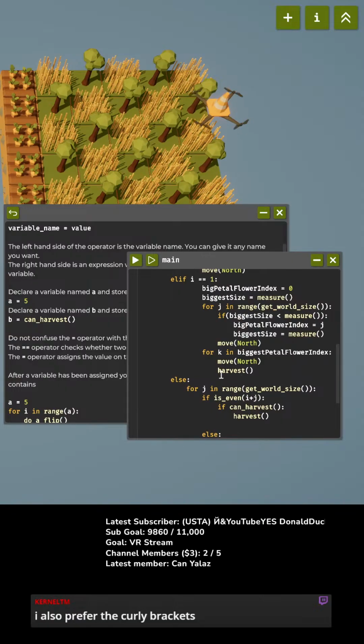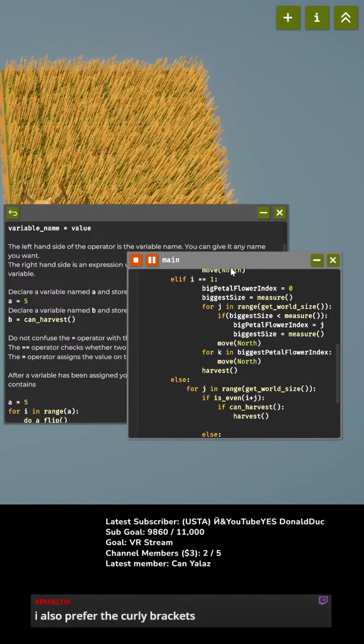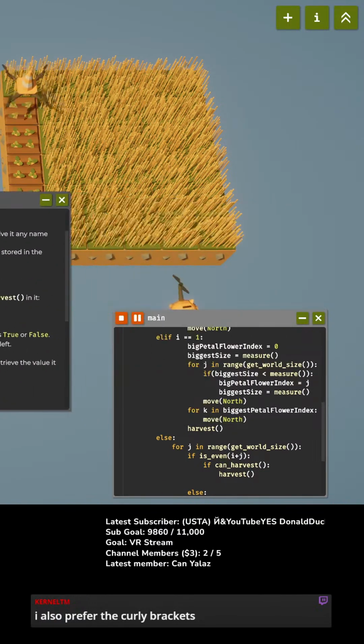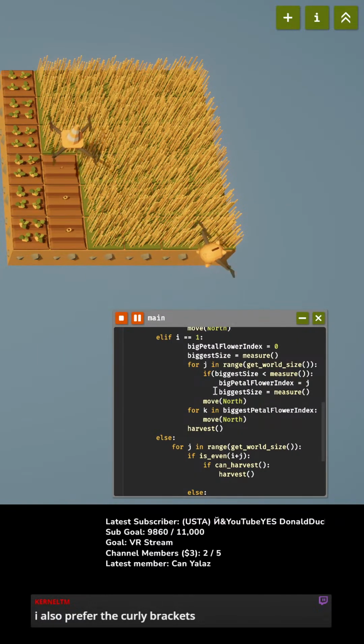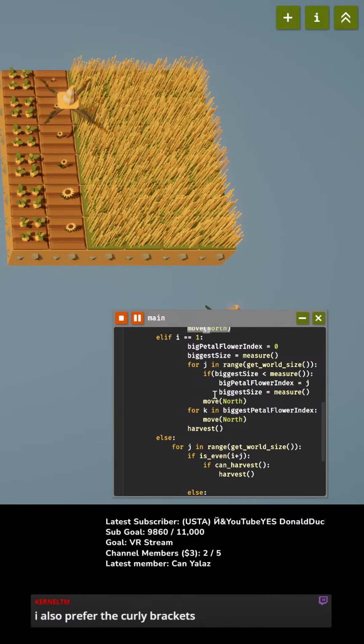And then, so I don't want that to go there, so I want to move north and then harvest. Okay. This is gonna leave me at an unusual spot for doing the rest of this. But we'll see. Here we go. Oh, and I pat the pig! Feels good. Sunflowers!